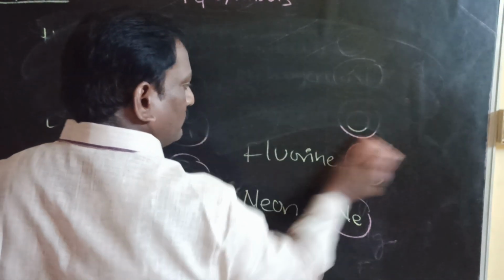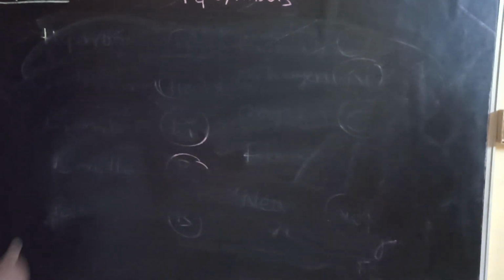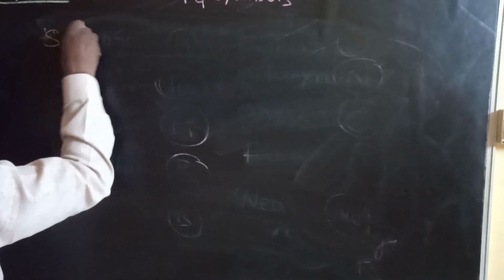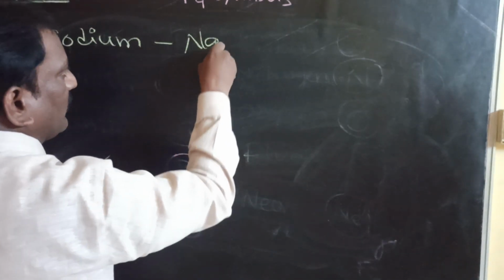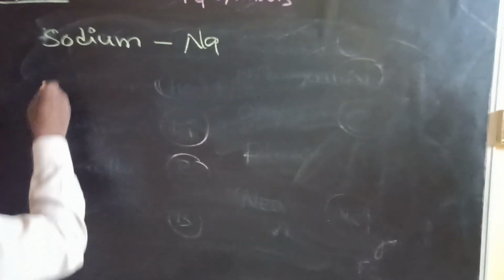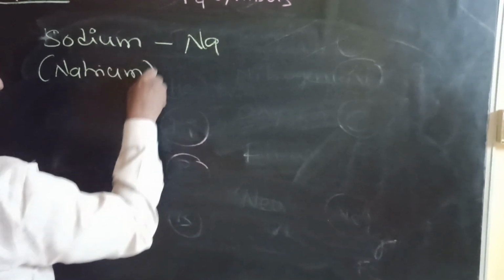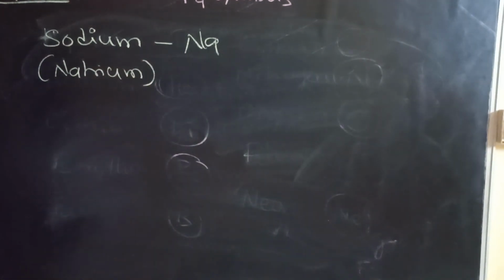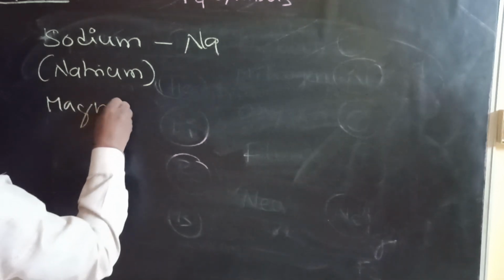The 11th one is sodium, symbol capital N small a. The Latin name is natrium. Next one, magnesium.